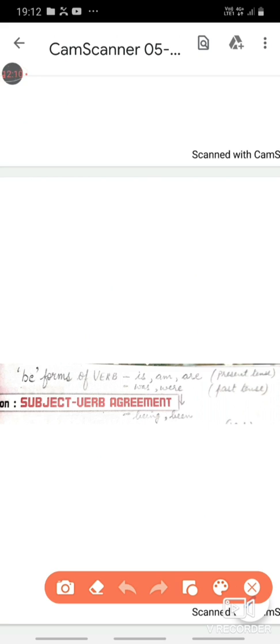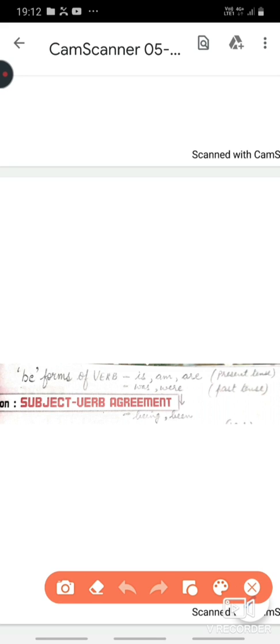Now children, with this we have ended up with the rules part of this topic. There is one thing which needs to be mentioned here. While doing the exercises, you will come across the verb in the bracket as be mentioned there, B-E. So what is this?